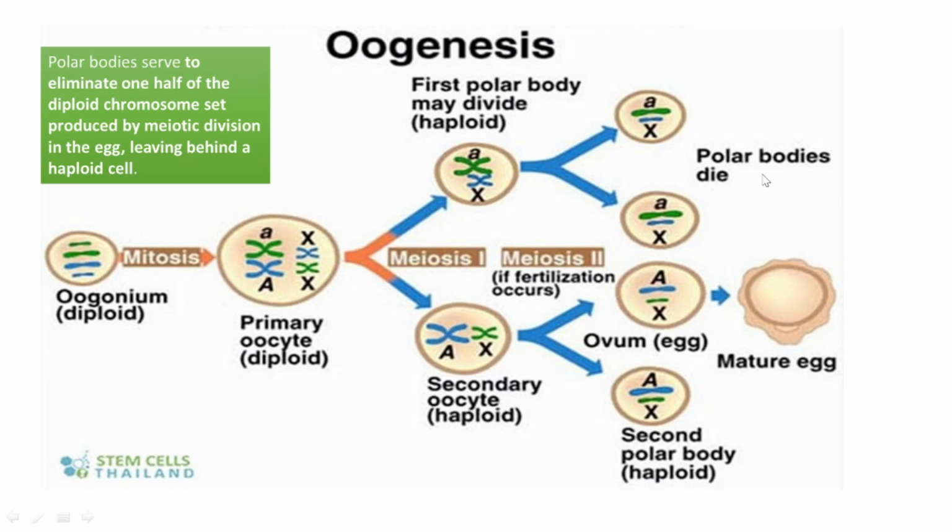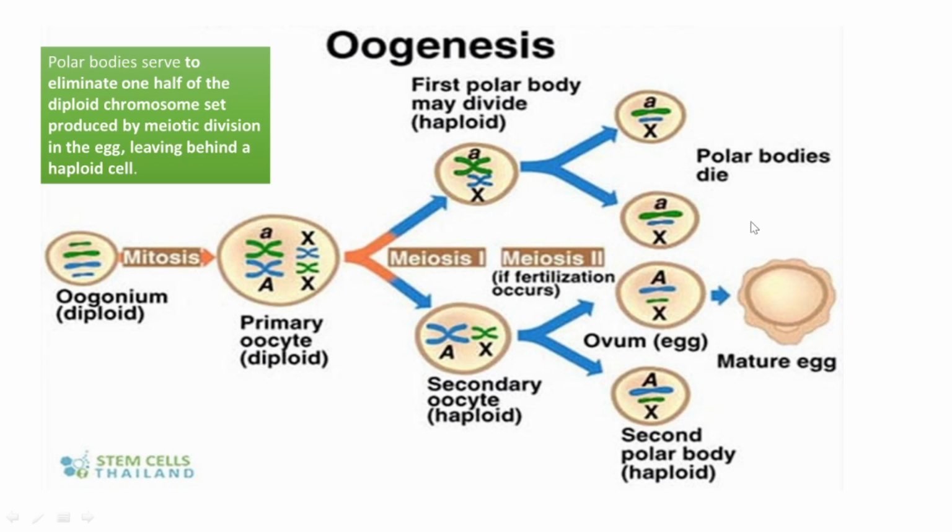Then what is the significance of these polar bodies? These polar bodies are formed only to eliminate one half of the diploid chromosome set produced by the meiotic division in the egg, to leave a haploid cell, that is, the mature egg. Without the formation of polar bodies, it is difficult to form a single haploid mature egg. Okay, is it clear? That's about meiosis.